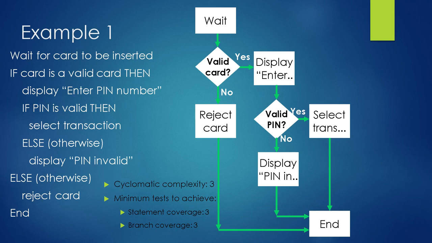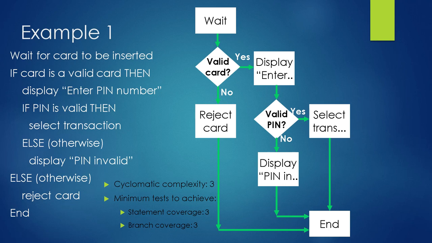Now we will see the shortcut method to calculate the decision coverage for this problem from the source code. While calculating the decision coverage, we just have to count the number of if statements in the source code. In this source code we have the first if statement and the second, so two if statements are there.